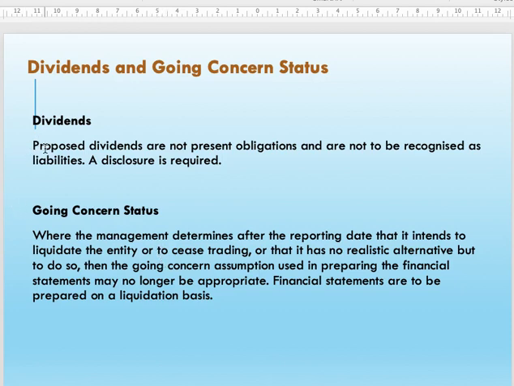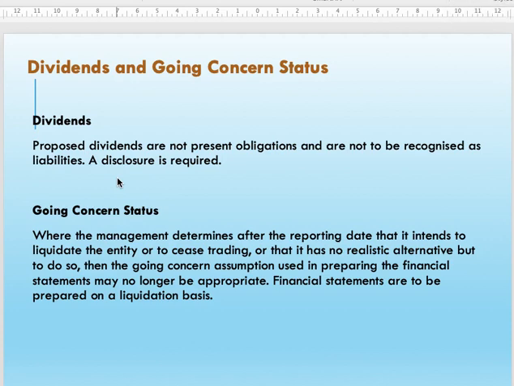Okay, for dividend, proposed dividends are not a present obligation and are not to be recognized as a liability, but a disclosure is required. For example, when you prepare the financial statement 2019 just now, there is no proposed dividend. Maybe you only have an interim dividend, which is a dividend that has been paid by the company to the shareholders.